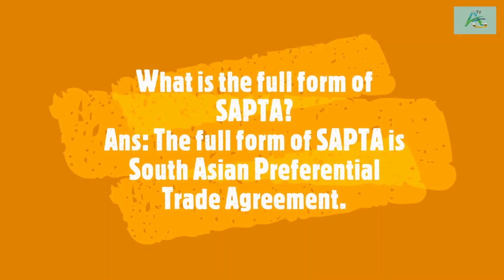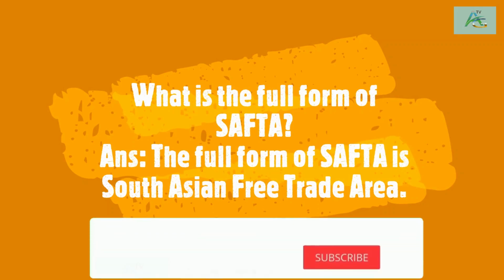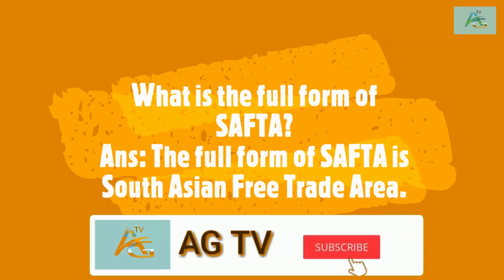What is the full form of SAFTA? The full form of SAFTA is South Asian Preferential Trade Agreement. What is the full form of SAFTA? The full form of SAFTA is South Asian Free Trade Area.